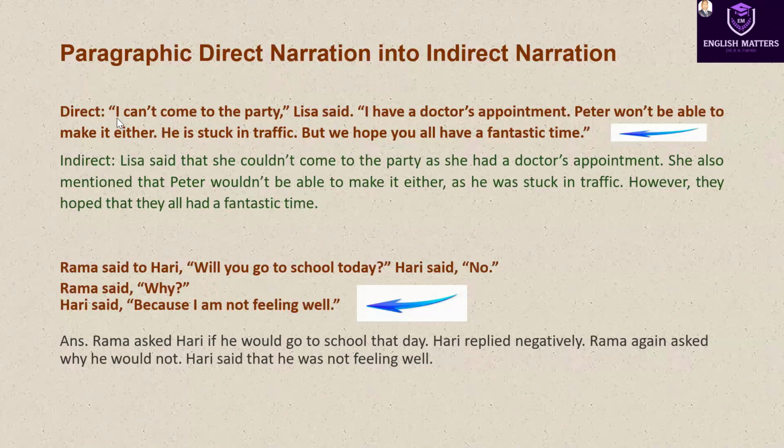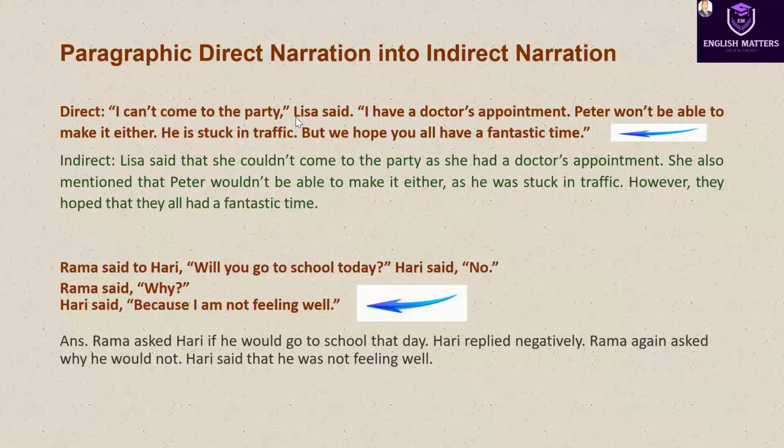I is first person pronoun. And first person pronoun changes according to the subject of the reporting verb. What is the subject? Lisa here. So I will change into she. Once again, first person pronoun changes according to the subject of the reporting verb.